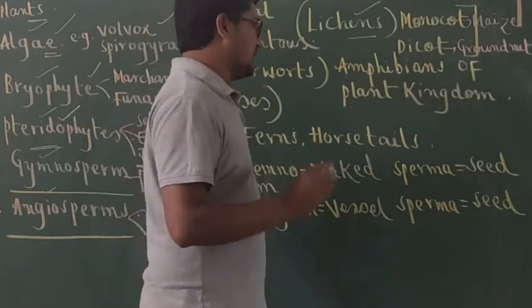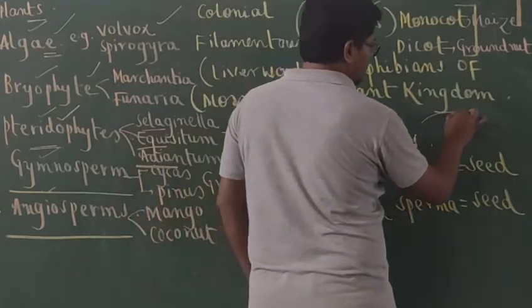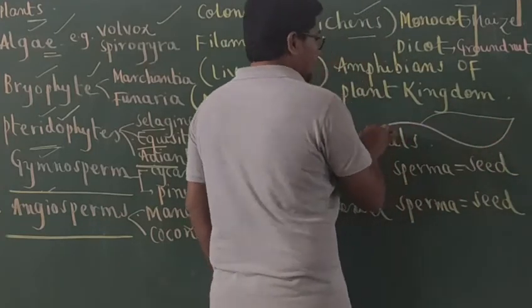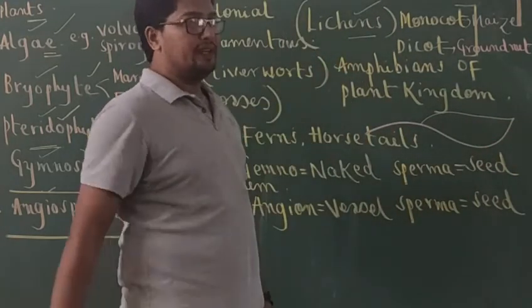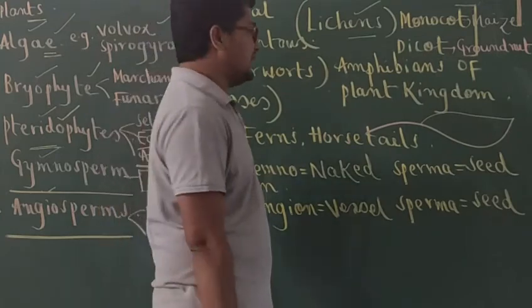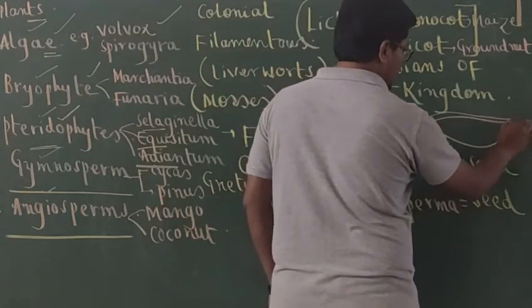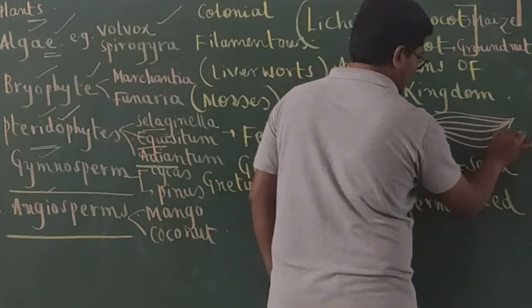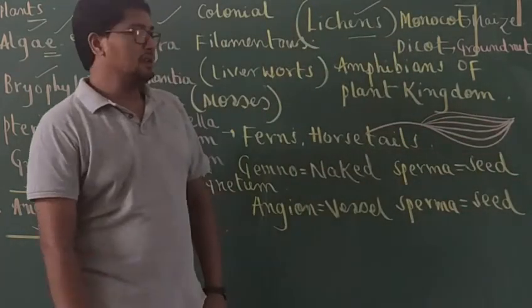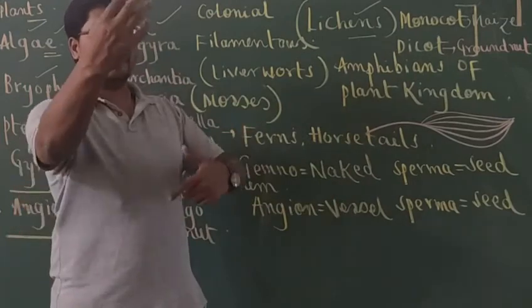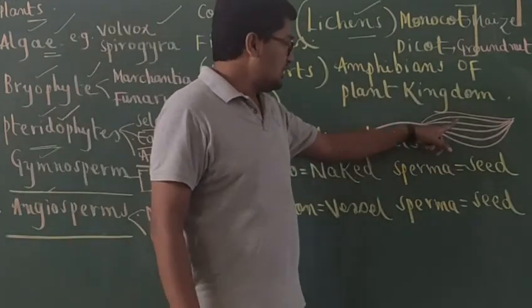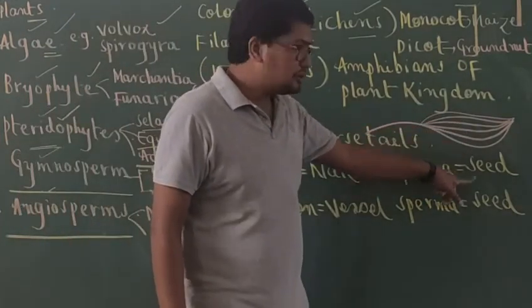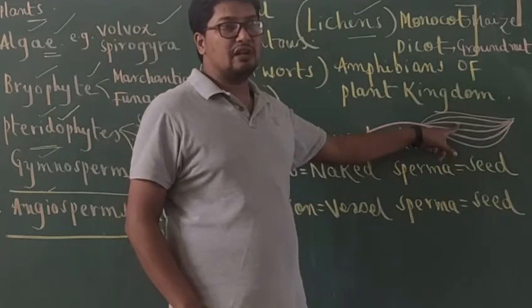For example, in coconut or maize, if you see the leaf, the venation is like this. Within the leaf lamina you find lines, which we call veins. The veins are arranged parallel to each other, and this venation is called parallel venation.